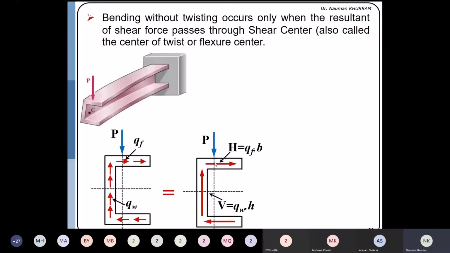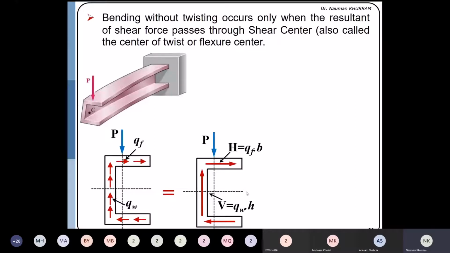And further, this V is also having some moment arm from the center of the web to the centroidal location. So this is also producing the moment in the clockwise direction. It means that this section is subjected to the net clockwise moment. It means that this will twist in the clockwise direction, as indicated in the top left diagram.